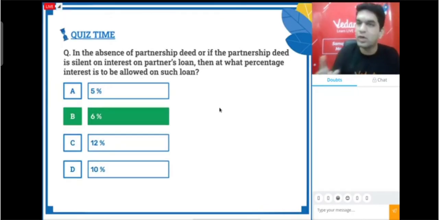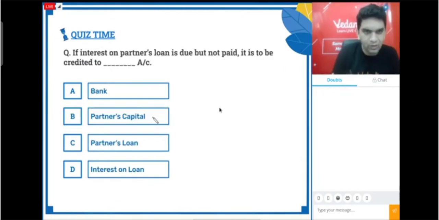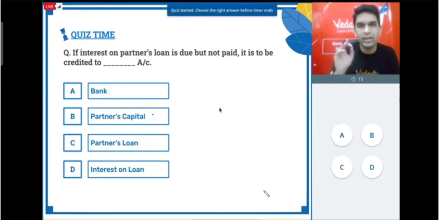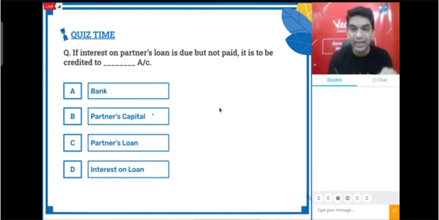Moving further, those who are wrong, no worries. We have many quizzes coming up, so please try to give correct answers. Here we go. Capital account, partner's loan account, interest on loan account. Your time starts now. The answer is C, that is partner's loan account. The credited account will be partner's loan.